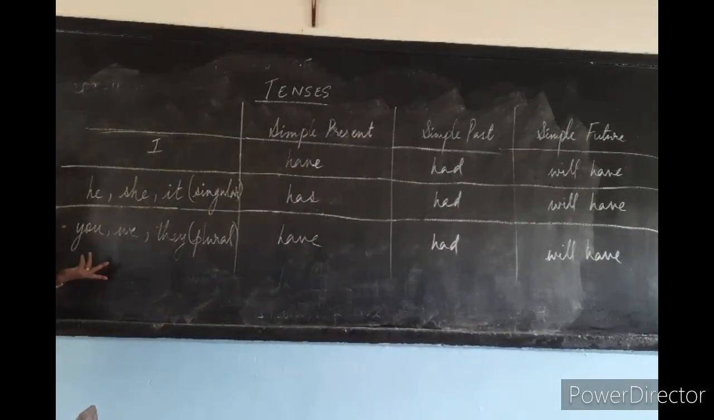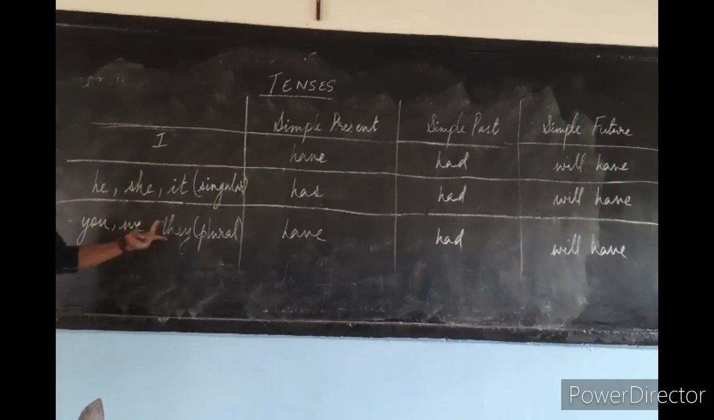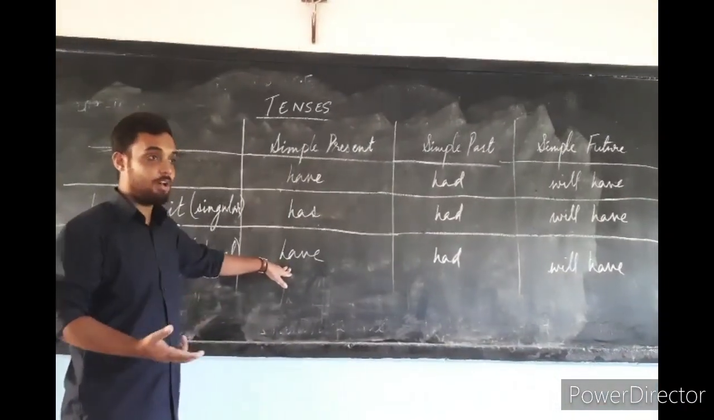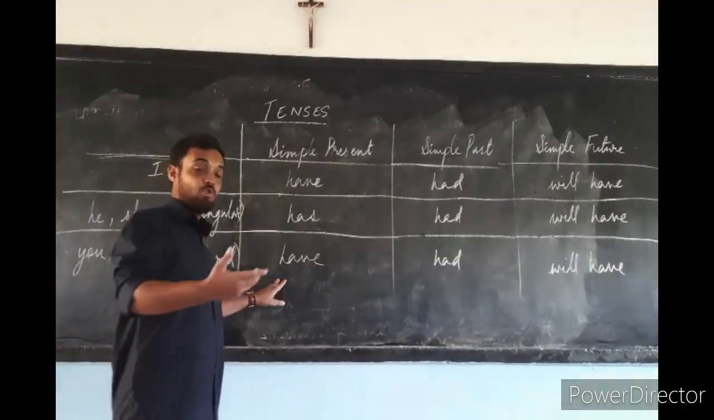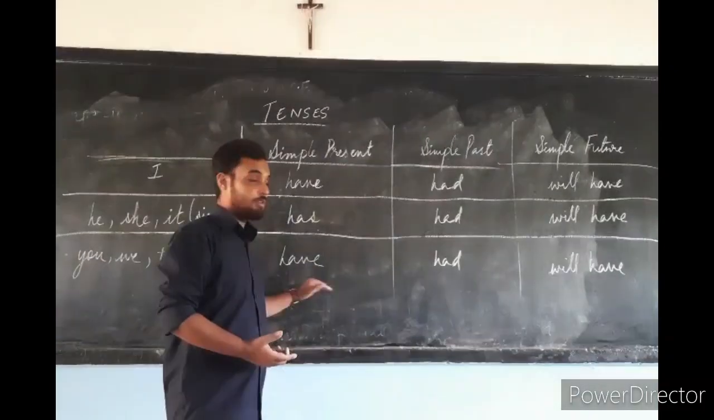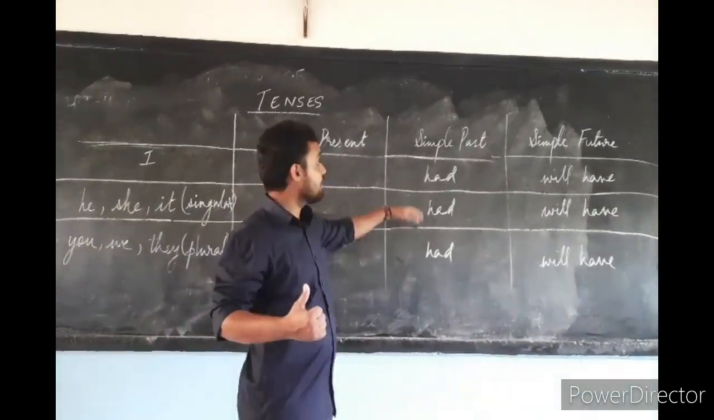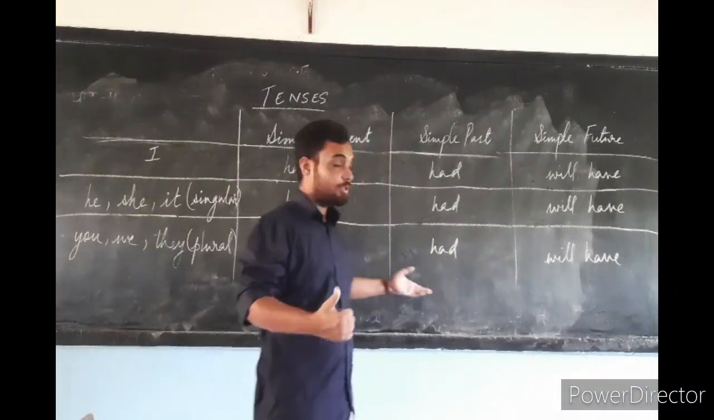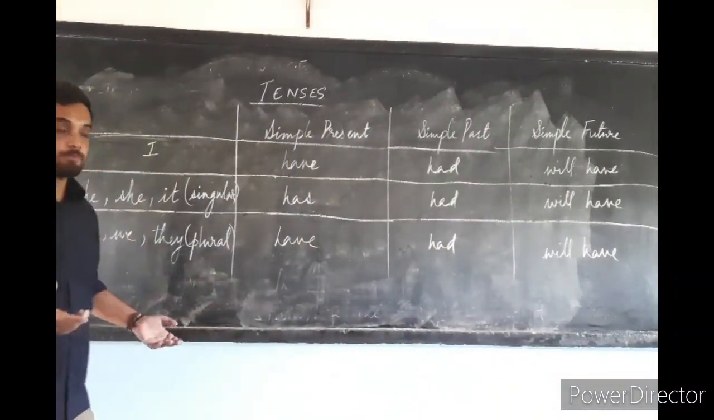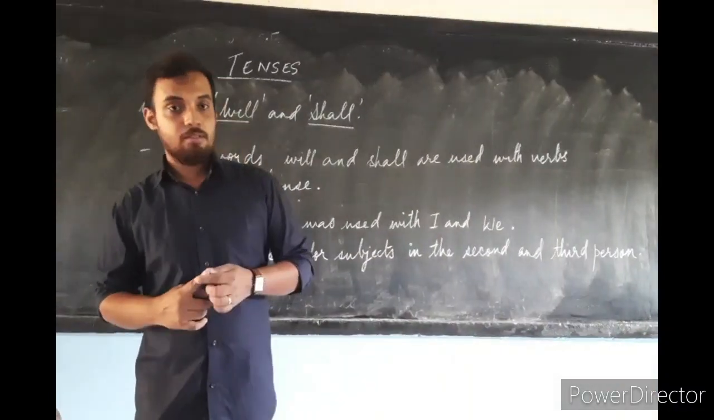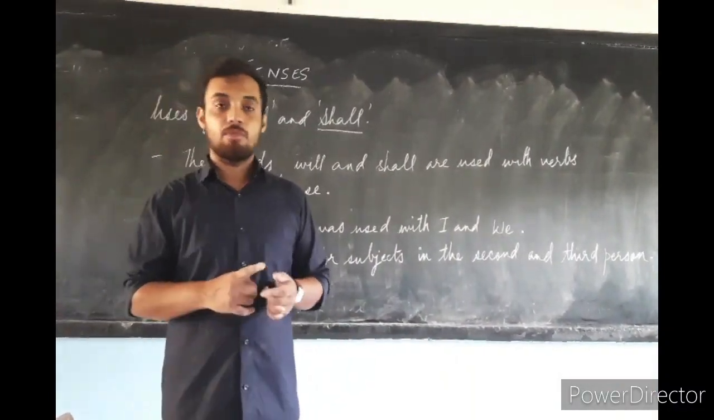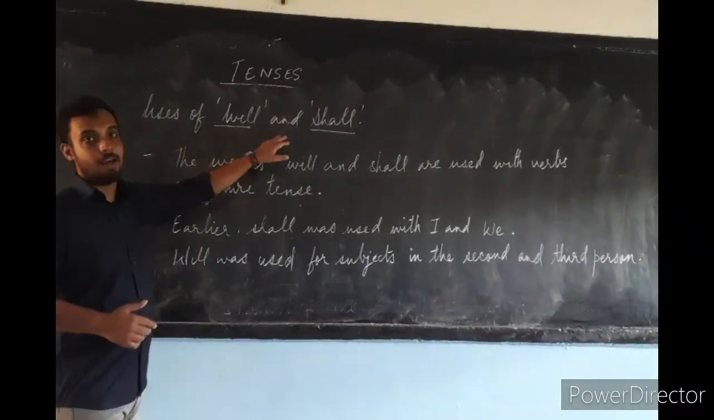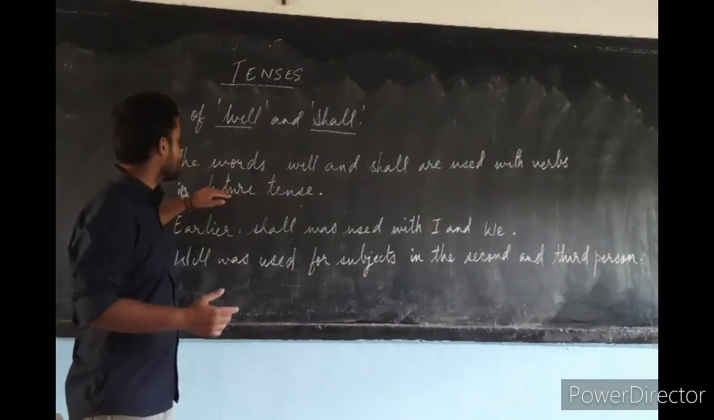Now with the plural subject, that refers to you, we, they, we will use have for simple present. You have, they have a pet, you have a pet for simple present. Had will be used with the plural in simple past. Will have will be used for simple future. We have discussed the usage of be, the usage of have. Now we are going to discuss the use of will and shall. What is the use of will and shall?